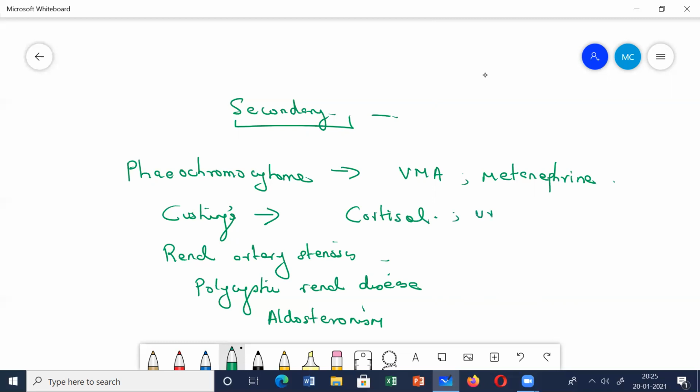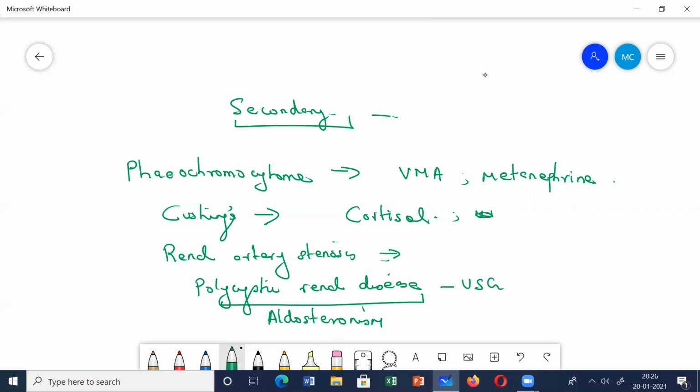You're going to look for the urinary cortisol levels. Then renal artery stenosis. What are you going to do? Here you can go for the Doppler ultrasound. You can go for CT imaging or MRI to see whether renal artery stenosis is present or not. Polycystic renal disease: simple ultrasonography will help show the presence of cysts in the kidneys.